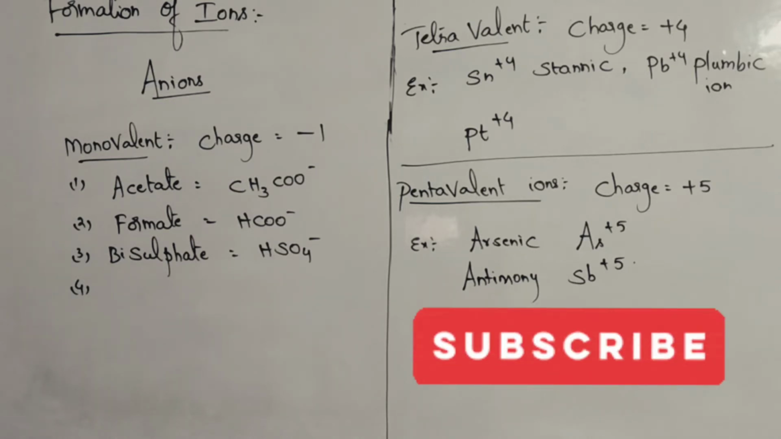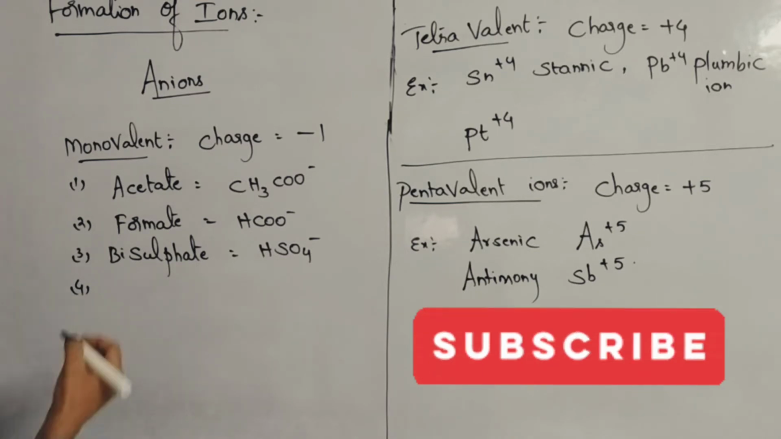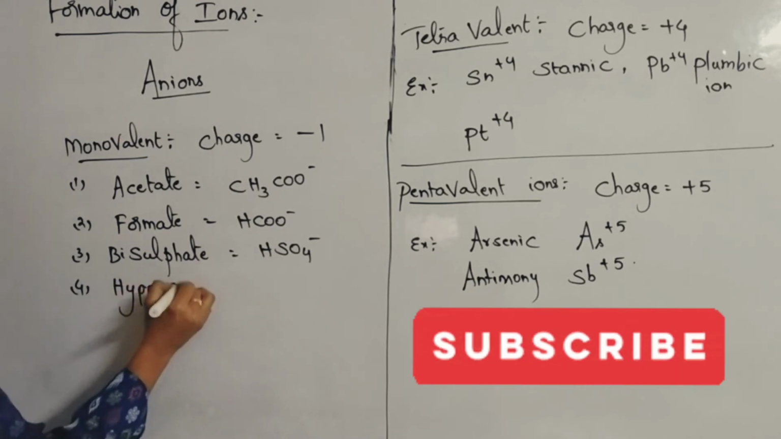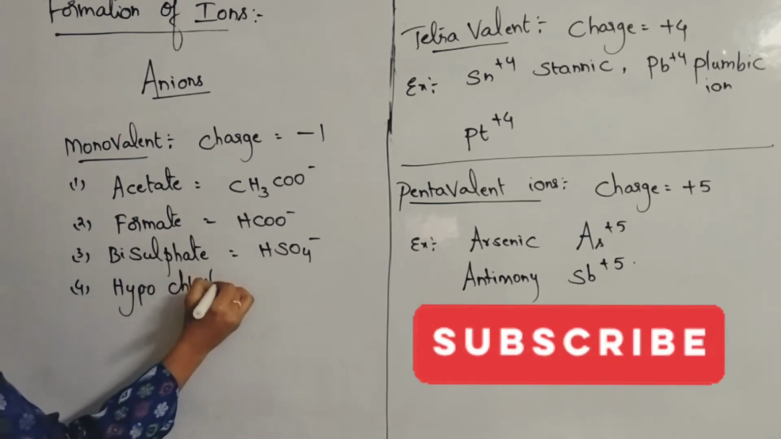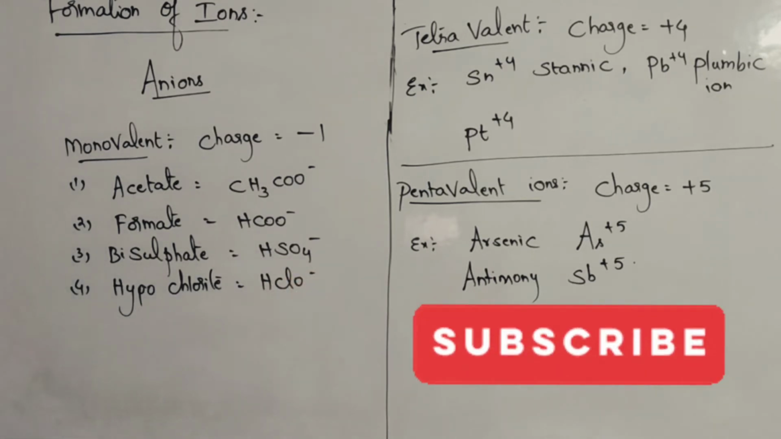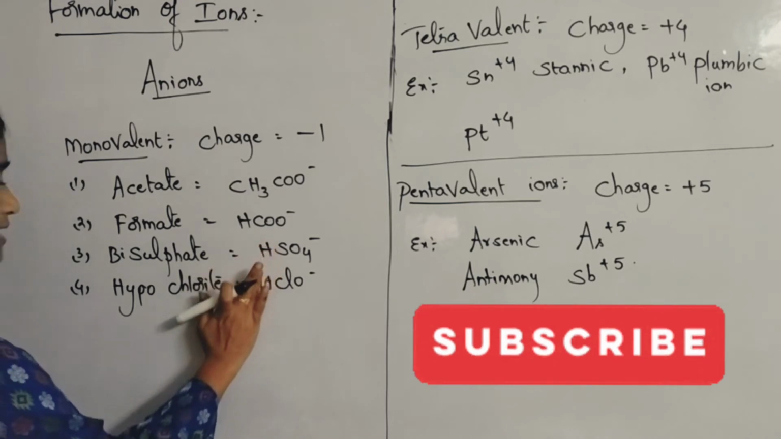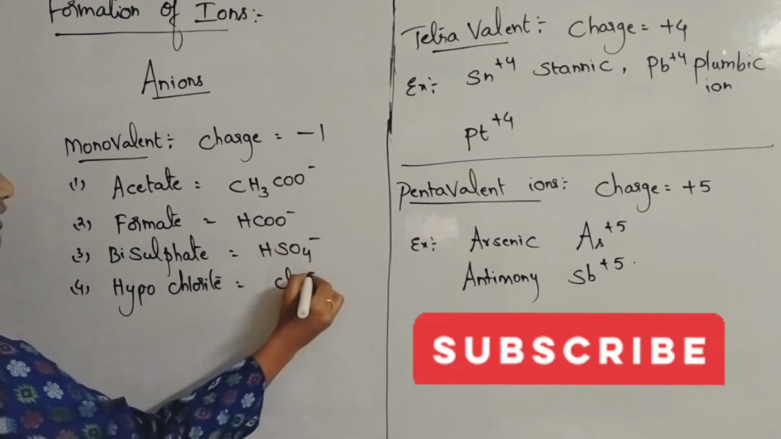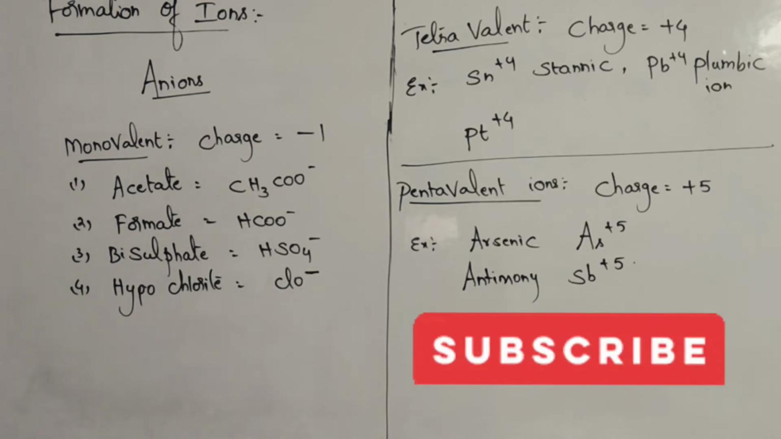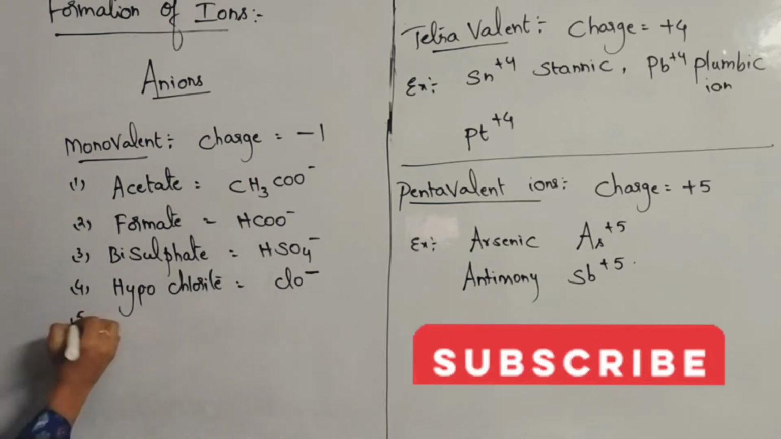Now compound ions. Hypochlorite, hypochlorate, like that you can learn. Hypochlorite ion, ClO minus. Hypochlorite ion is ClO minus. Chlorite ion is ClO3 minus.